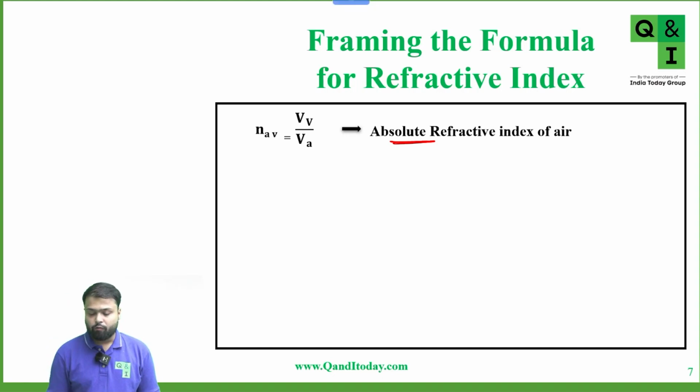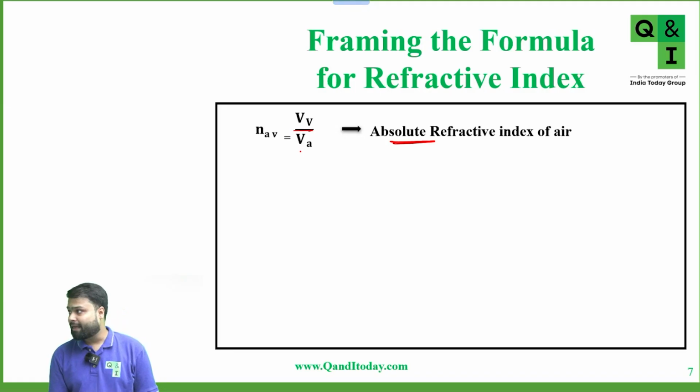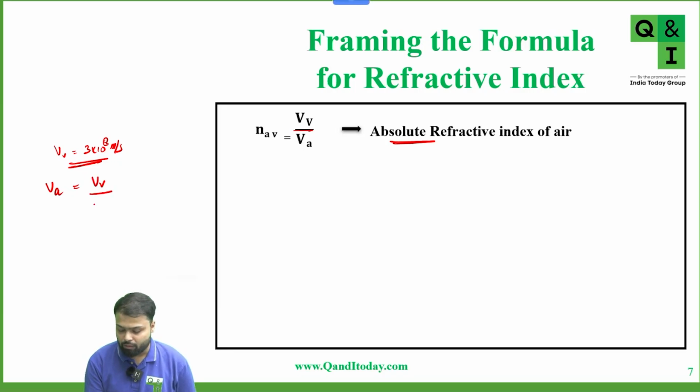Now we know that refractive index with respect to vacuum is equal to velocity of light in vacuum upon velocity of light in air. The velocity of light in vacuum is 3 into 10 to the power 8 meter per second. To calculate the speed of light in air, it is equal to velocity of light in vacuum upon refractive index of air with respect to vacuum.